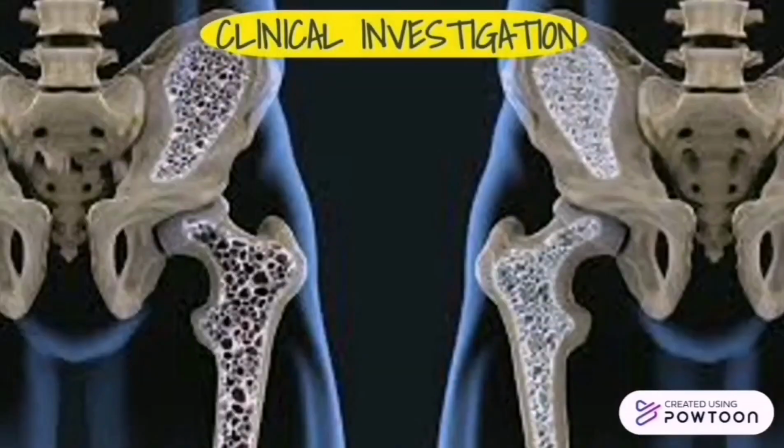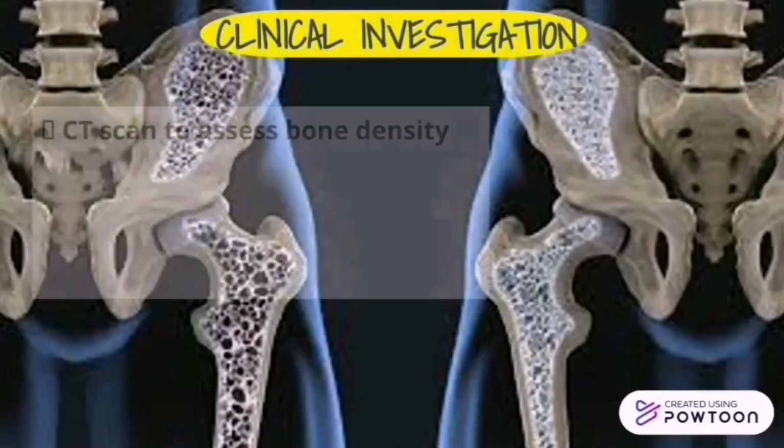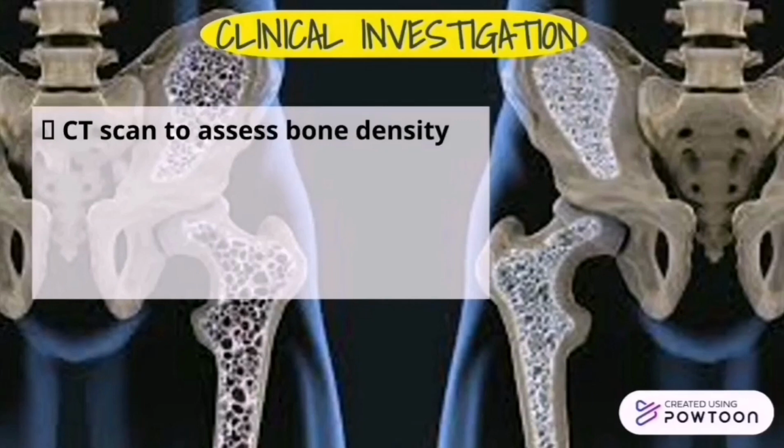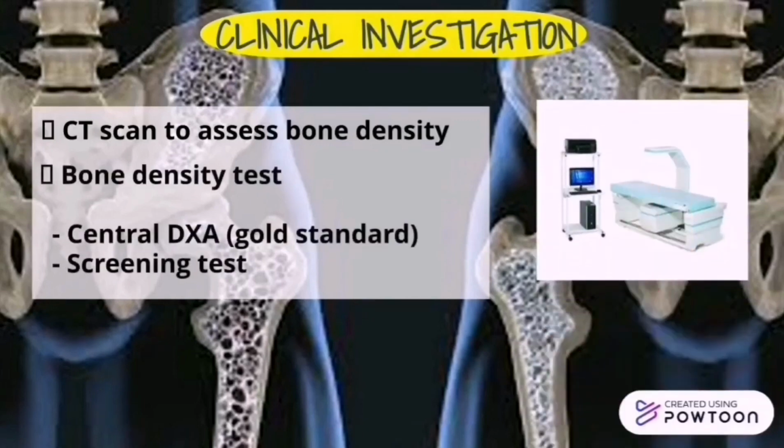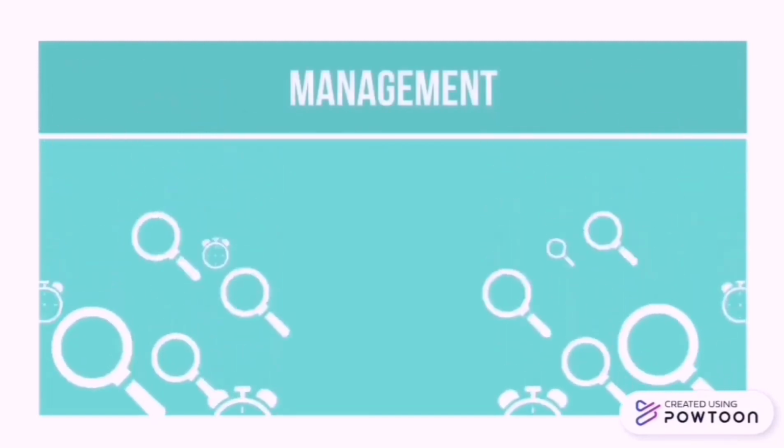Clinical investigation of osteoporosis. CT scan is used to assess bone density. Next is the bone density test, which is central DXA, the gold standard and screening test. Now we will move to management.